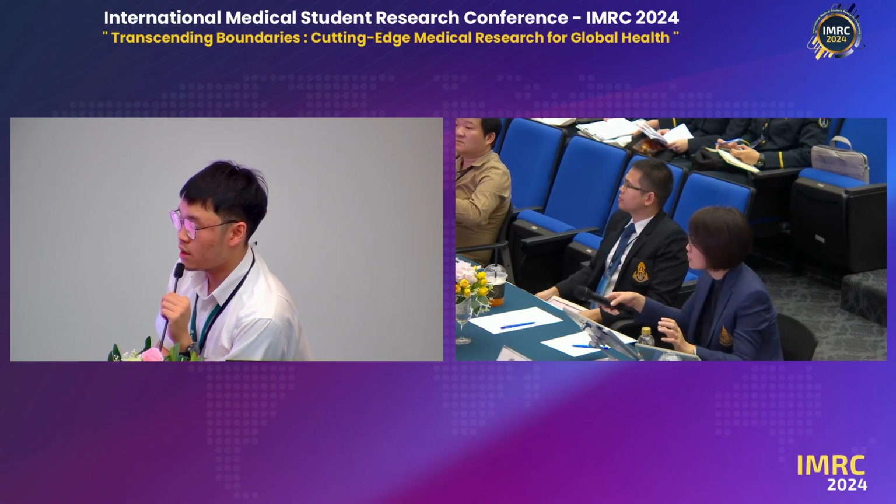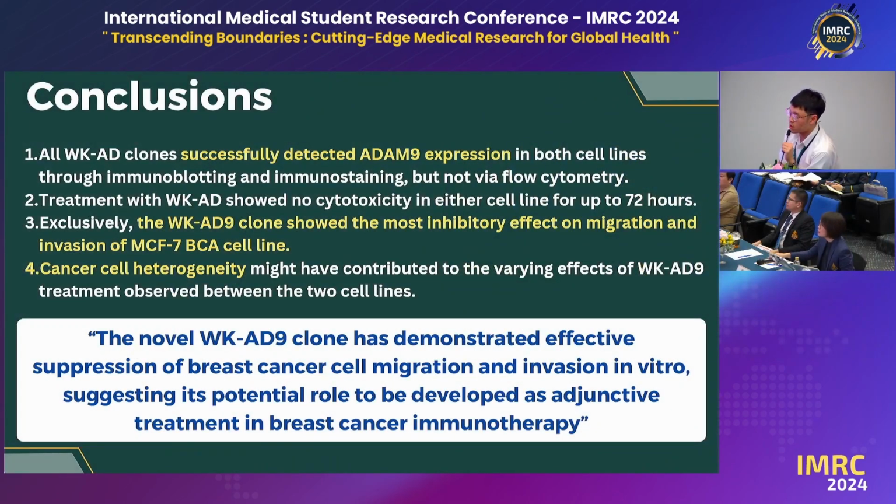So we believe that the differences between the two cell types are down to cancer cell heterogeneity, which as I have demonstrated, because the WKD clones were only able to inhibit the cell migration and invasion of the MCF7 cells.